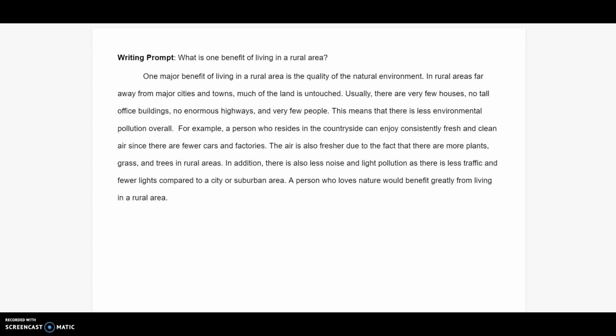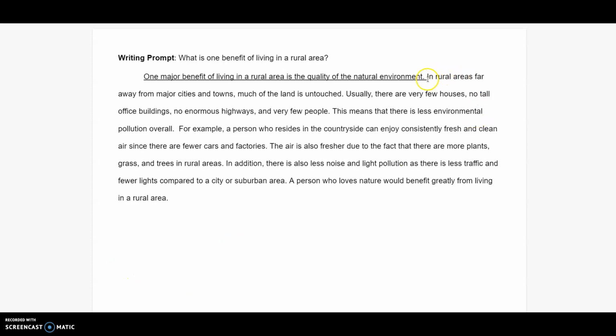Okay, here's another example of a paragraph answering the writing prompt, what is one benefit of living in a rural area? So once again, we start with a very clear topic sentence, which answers the writing prompt. One major benefit of living in a rural area is the quality of the natural environment.